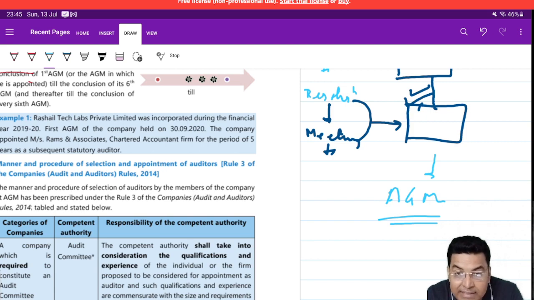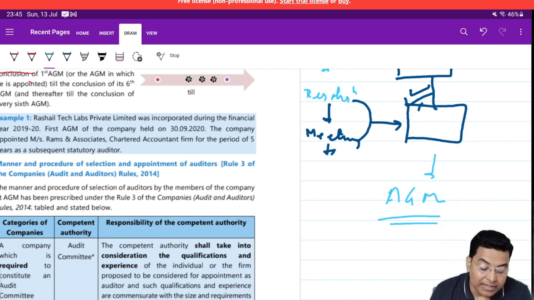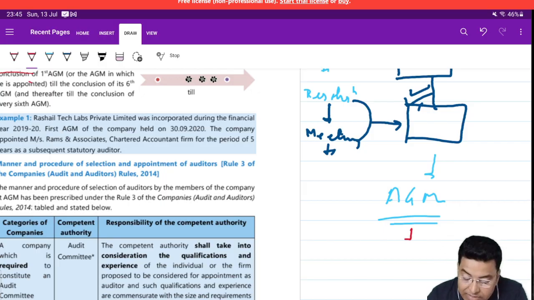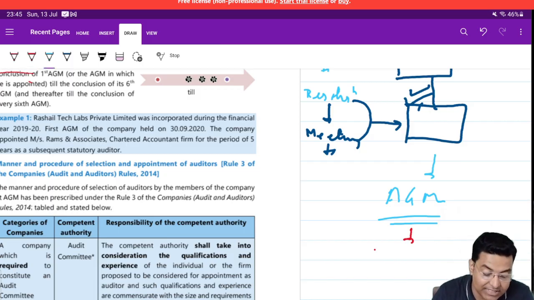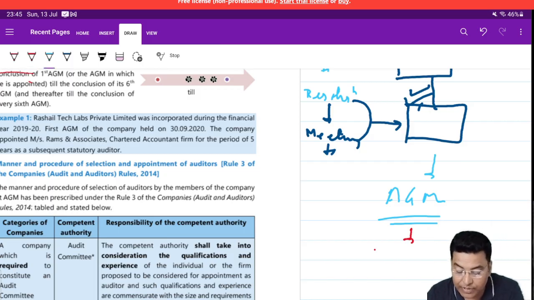In this, the directors of the company tell the members of the company that they have appointed such and such person, such and such firm or LLP as auditor. If the majority of the shareholders agree with the decision of the board, then that auditor continues until the conclusion of the next 5 annual general meetings.